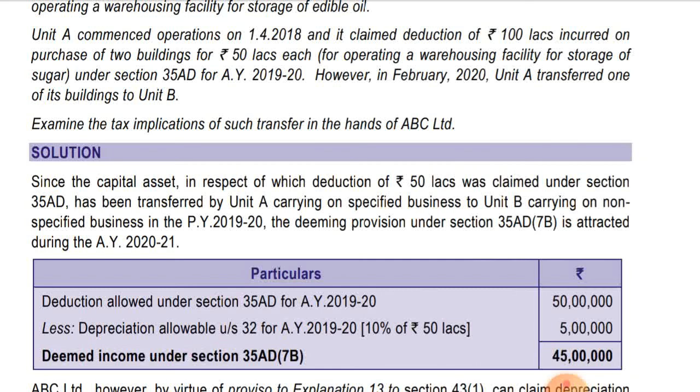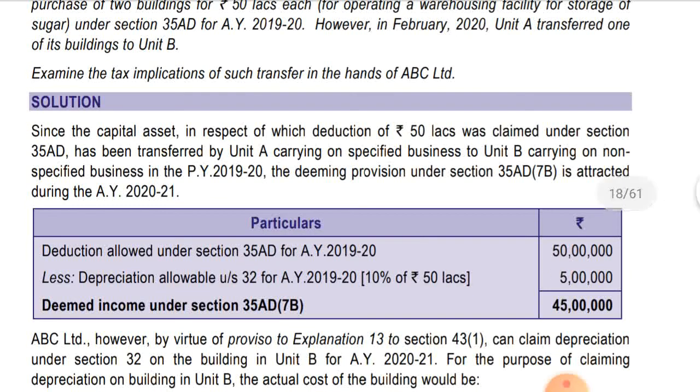amount will be taxable. Okay, so deduction allowed under section 35AD for assessment year 1920 is 50 lakhs. So in respect of that, depreciation will be allowed for the assessment year, because it is written in the provision, if deduction would not have been allowed, then normal depreciation would have been allowed. So after allowing the normal depreciation, that amount will be taxable under section 35AD(7B).